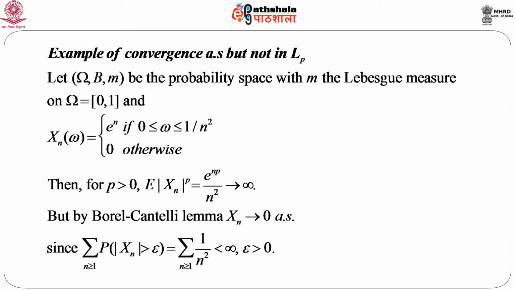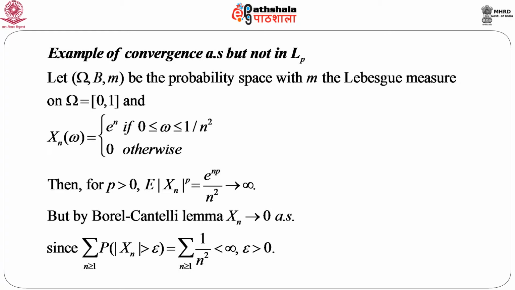Next, let us consider one example where we will demonstrate that convergence almost surely does not necessarily imply convergence in Lp. Again, let us consider a probability space with Omega, B and m being the Lebesgue measure on Omega, which is the 0 to 1 interval, the unit interval, and Xn(omega) equals e to the power n if 0 is less than or equal to omega less than or equal to 1 by n squared, and 0 otherwise. So, for p greater than 0, if we calculate the expectation of |Xn| to the power p, this is e to the power np by n squared, which goes to infinity.